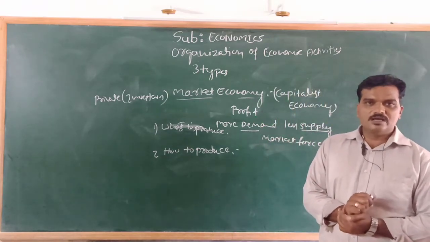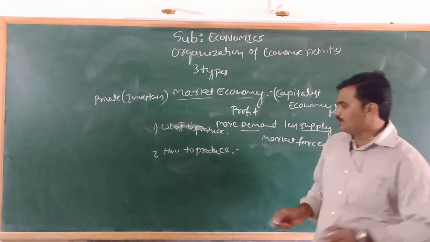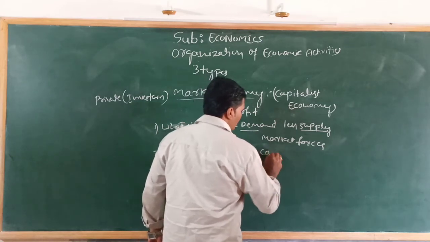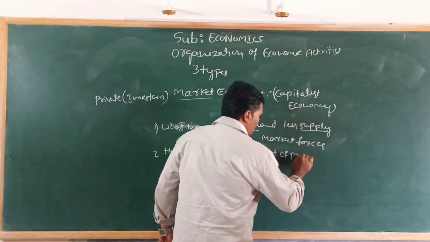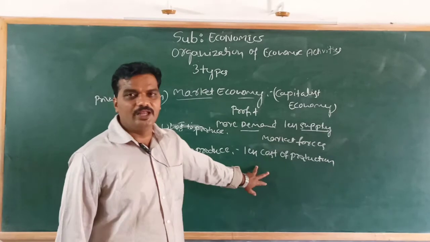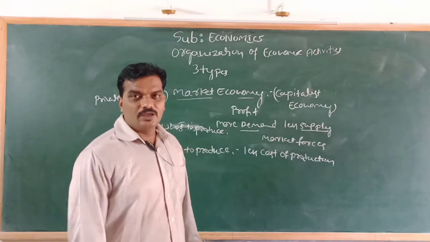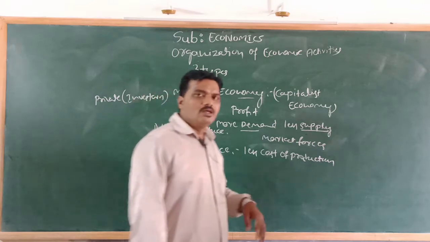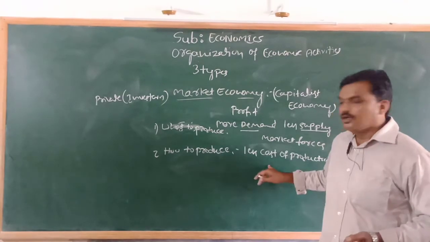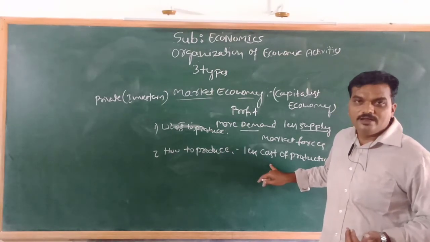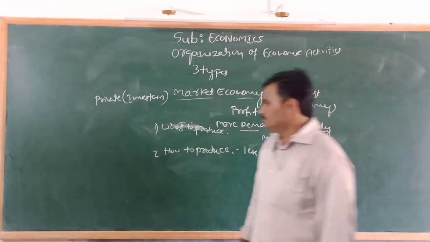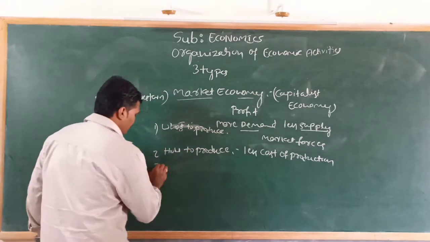Because when the cost of production is less than their earning, it is helpful to get maximum profit. When the cost of production decreases, it is helpful to earn maximum profit in market economy. That's why they adopt those techniques which are helpful to produce more units at less cost of production. And the third problem, for whom?